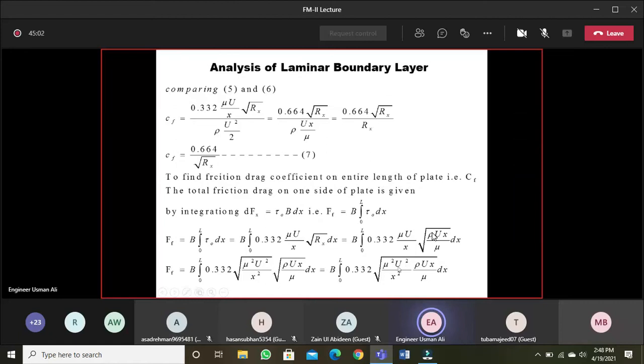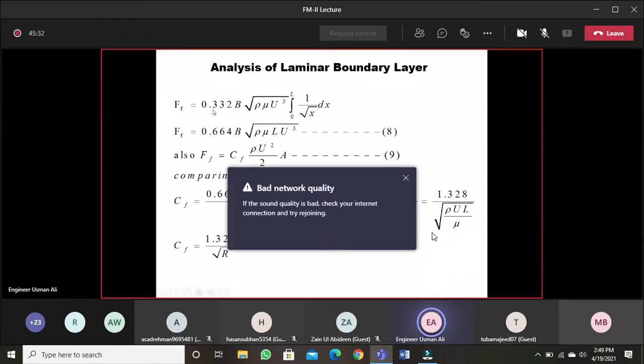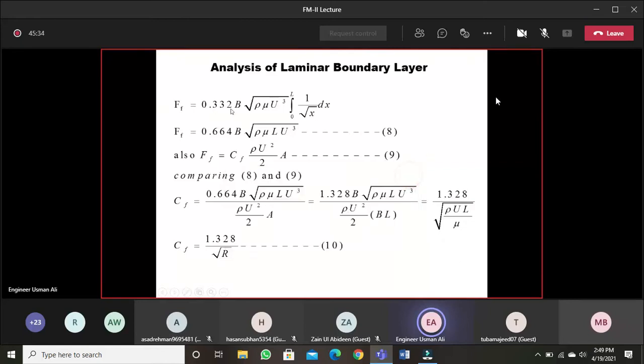We can combine these terms inside: mu square x square into mu, so this will be u cube, and further one x will be eliminated. So we'll get finally 0.332.